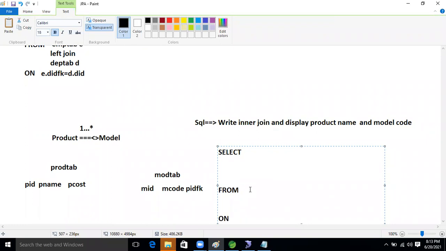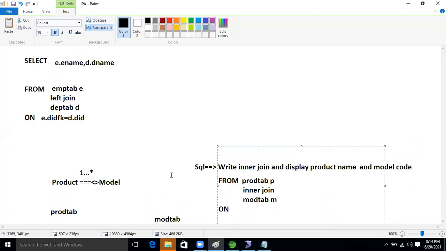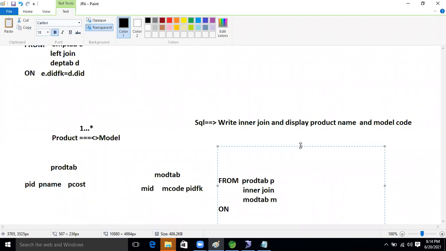So what will be there now, guys? Here we will take the product table, prod tab, with alias P. After then, which relation are we going to perform? Inner, so we will take inner join. After then, what is the child table? The model table, MOD tab, and we will take the alias name M. Okay, good.